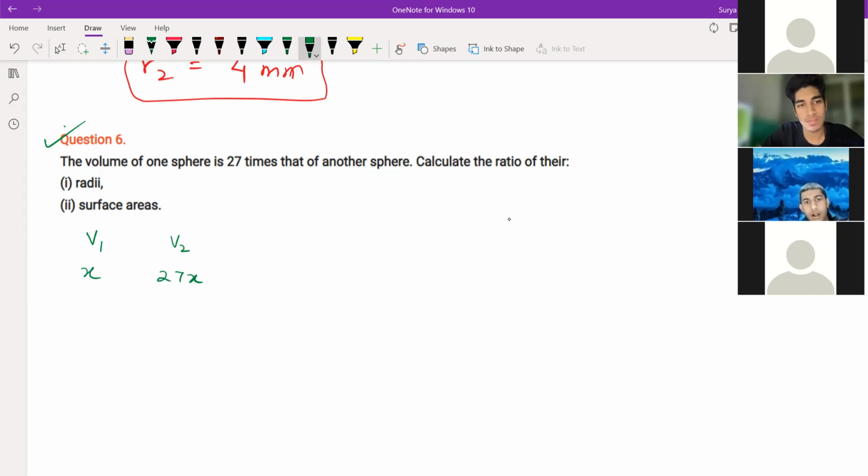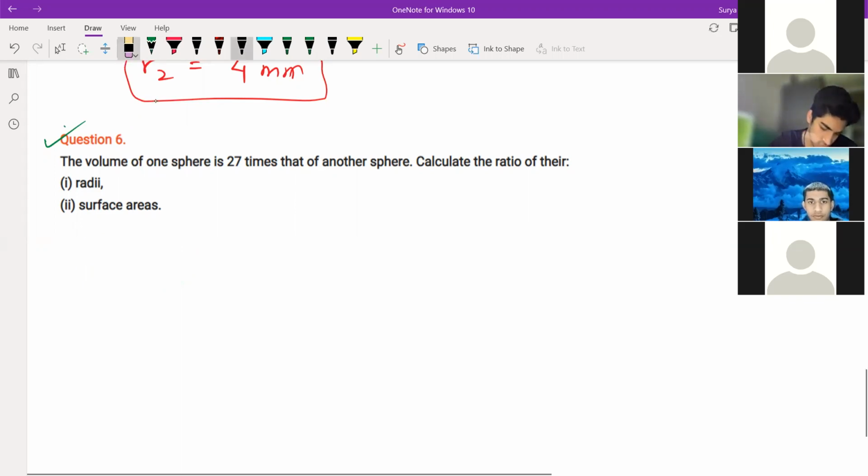To calculate the ratio of their radii. Volume of one sphere is 27 times the other sphere. So you can just write, it's very easy only, right? All of you try. The ratio of that radius is 3, sir. 3 or 1 by 3? Ratio of the radii, right? Yeah, sir. 3:1. Yeah, that one only.